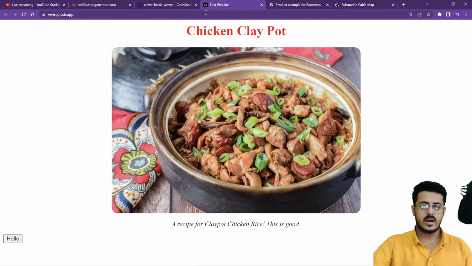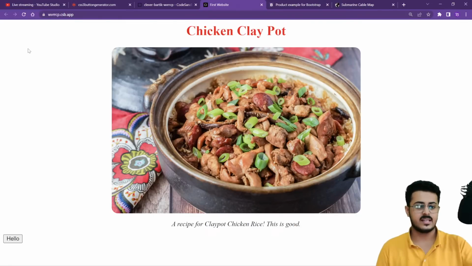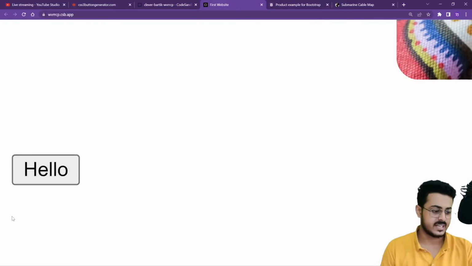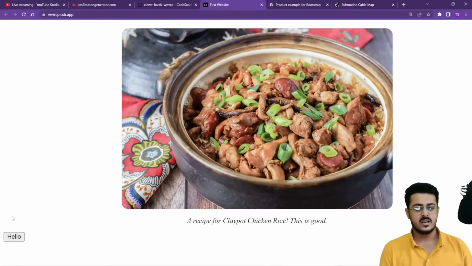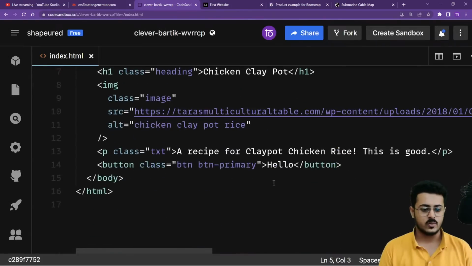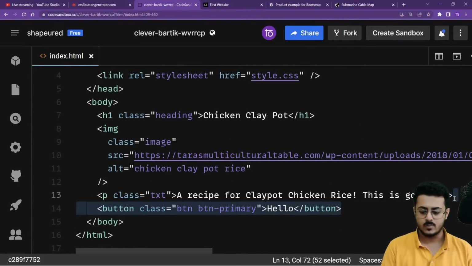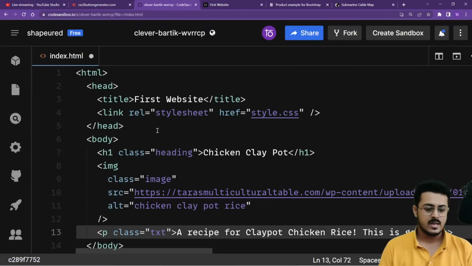Great. So right over here, as you're able to see, I've done nothing else but just put up a button down below. This is the button that I've created on the website. If I'm going back to my code, the only thing that I've done is I've created a button. So let's shift this button to the utmost top. Let's remove this from right over here.